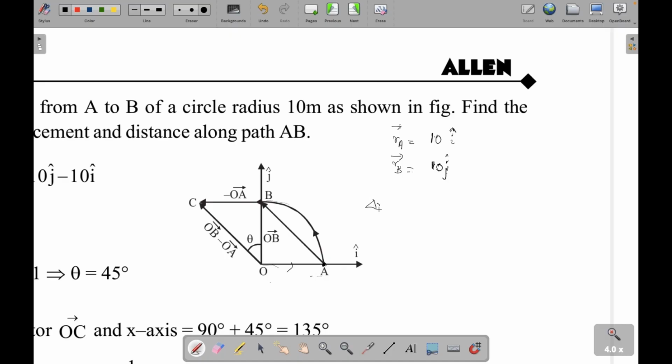Delta R. You'll write RB minus RA, final minus initial.